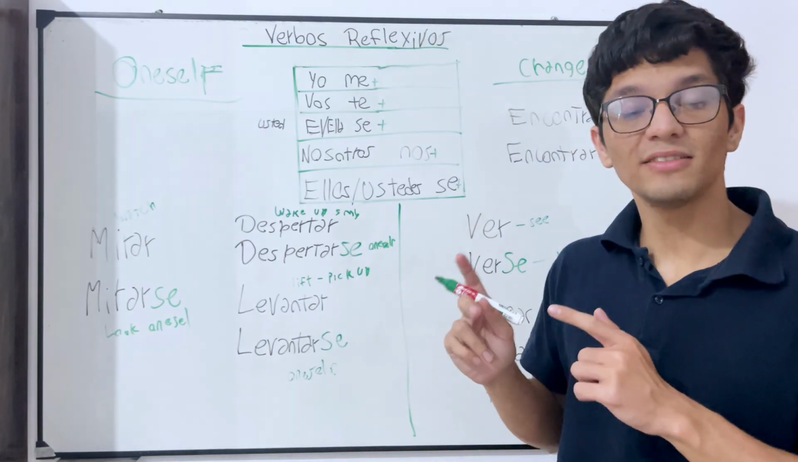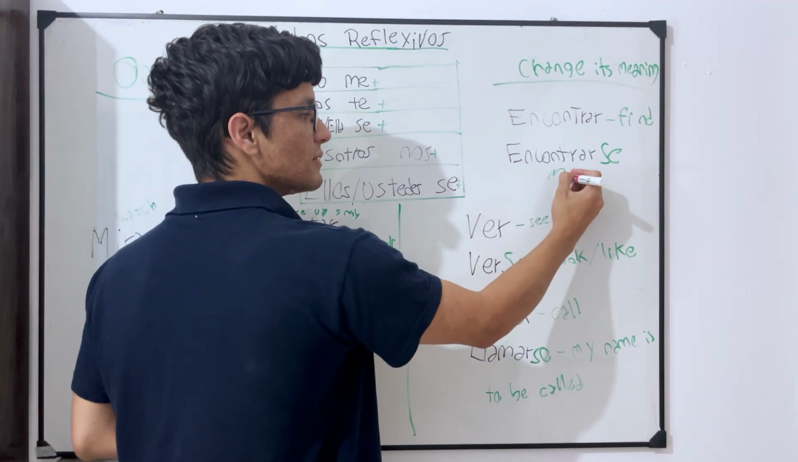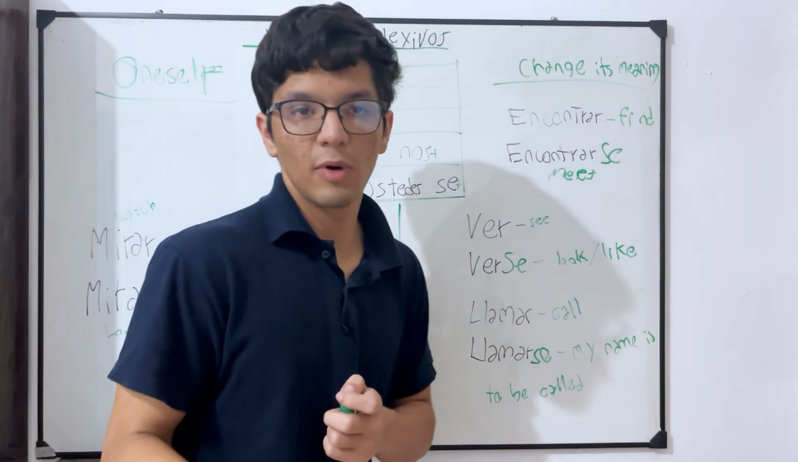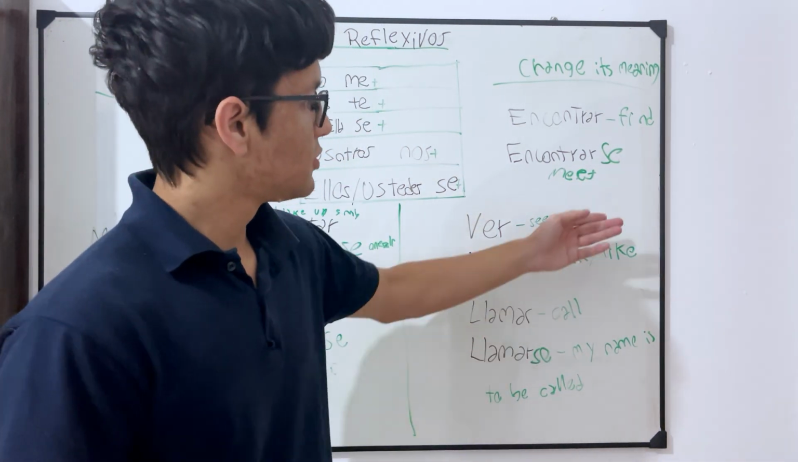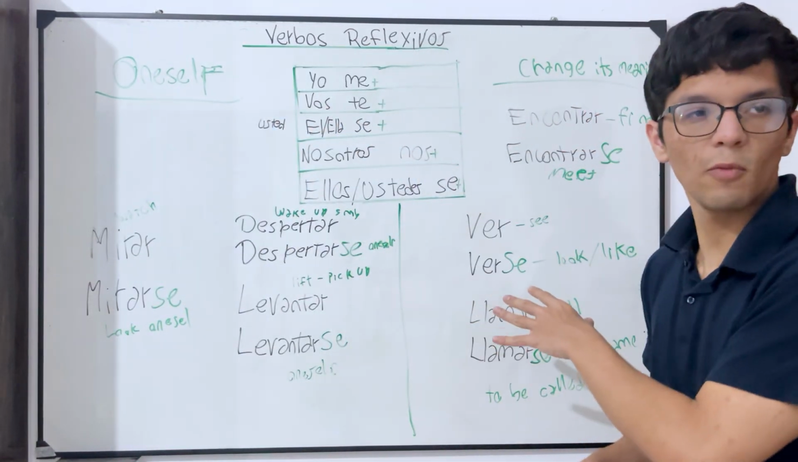And then encontrarse is completely different. This basically means to meet. To meet normally with your friends, to meet with someone, to have a meeting. Basically, to meet with someone. It can be casual or it can be formal, okay? Two different ways, but it's still the same.